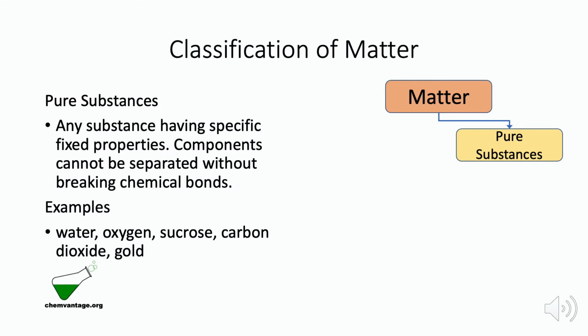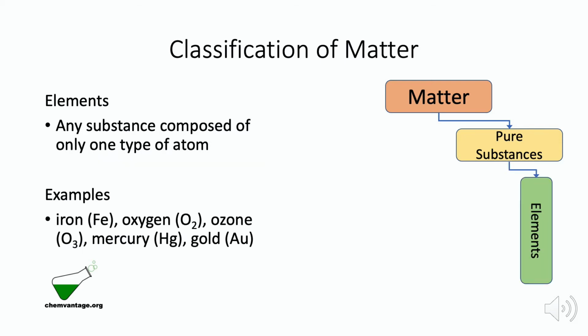One type of matter is pure substances, which have fixed composition and definite physical properties, like melting point or density. Some pure substances are elements, which are composed of only one type of atom. Notice that oxygen and ozone have different numbers of oxygen atoms in their molecules, but both are classified as elements because they contain only oxygen atoms.